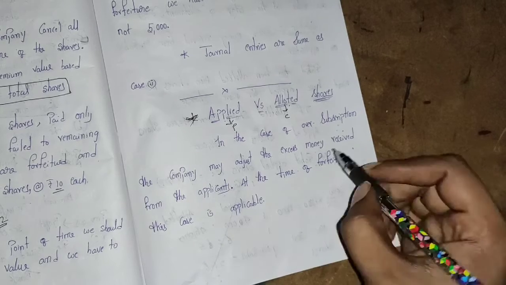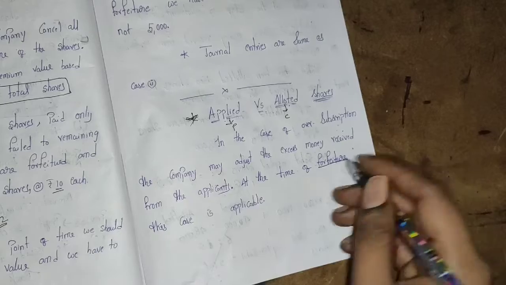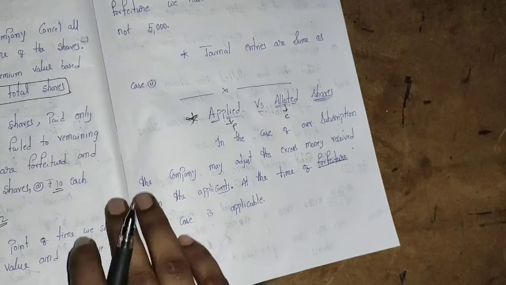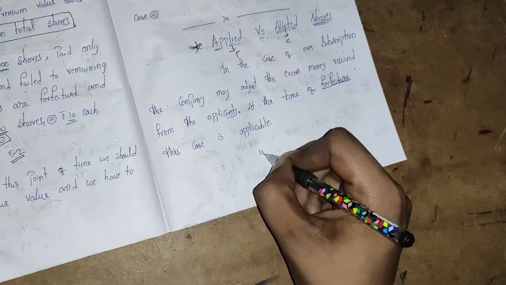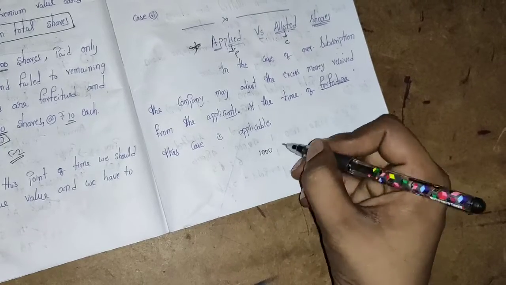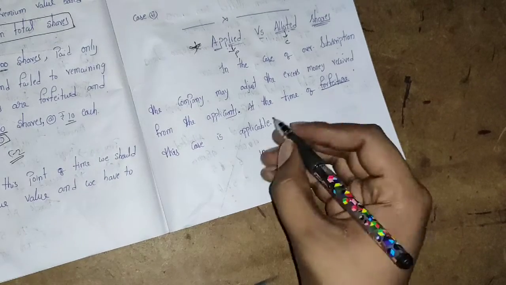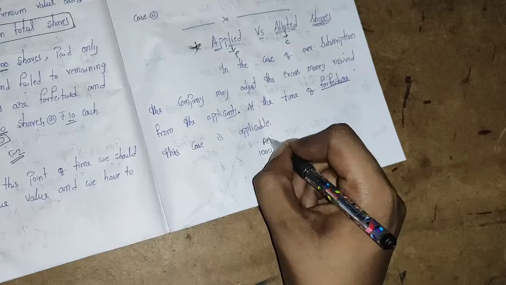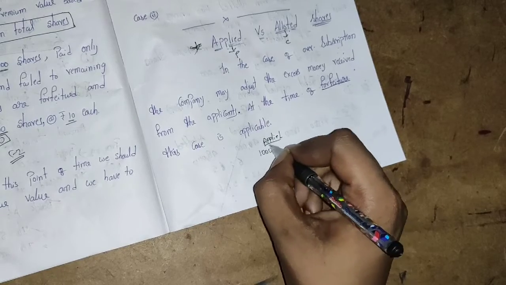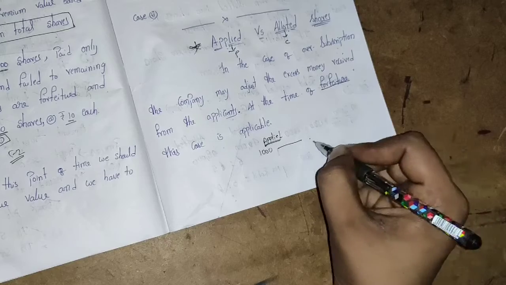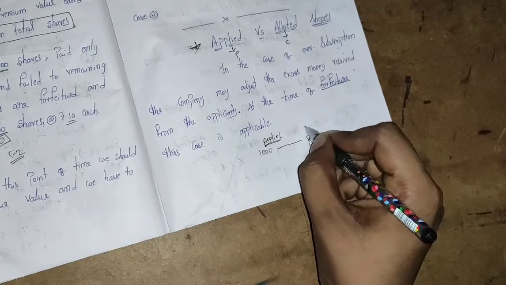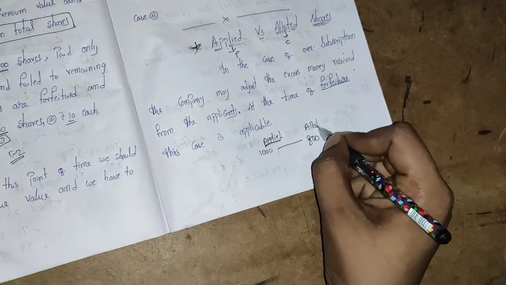Why, sir, have you written this forfeiture again? You told us forfeiture means cancellation. No, see, that is what they told. I may request the company to give 1,000 shares. That means it is applied by me. The company may or may not give these 1,000 shares. The company may give only 800 shares. It means it will be allotted by the company.